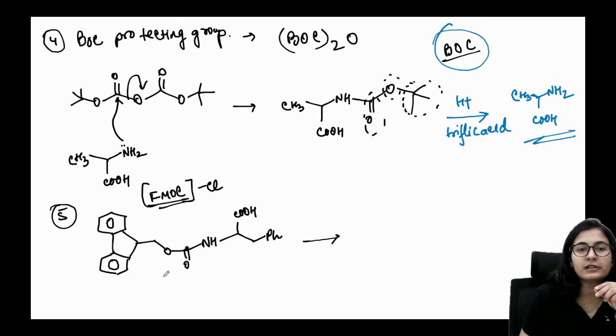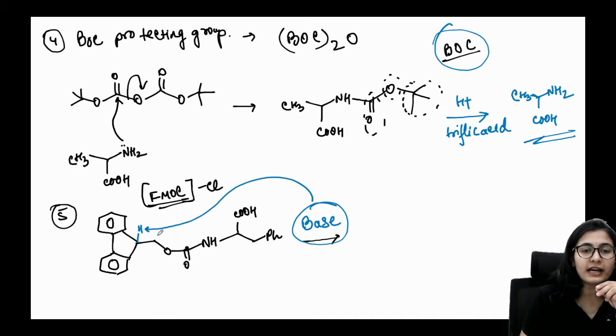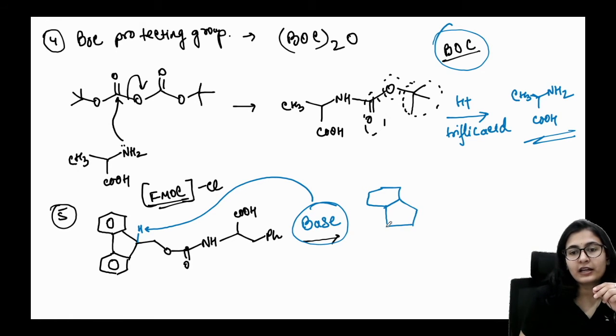Okay, this is possible. Now in the presence of Fmoc group, guys, you're not taking an acid, you are taking a base for deprotection. Why? Because there is a proton right over here. Now this proton is considered to be acidic because when the base attacks this proton, it forms a carbanion. The Fmoc group will form a carbanion which is going to be aromatic in nature, or at least very highly resonance stabilized in between the two phenyl groups.